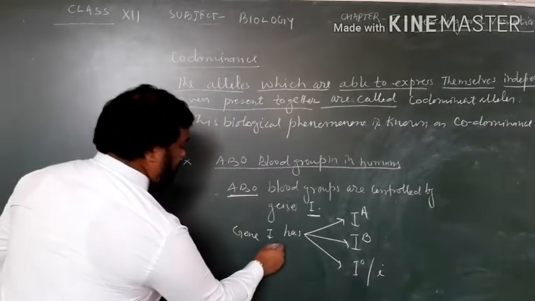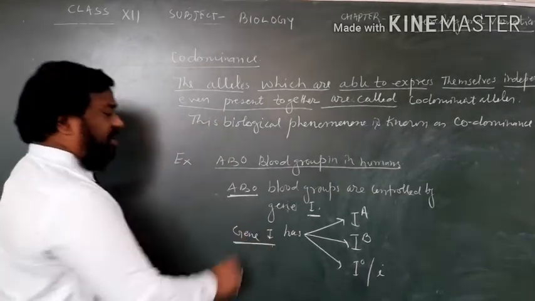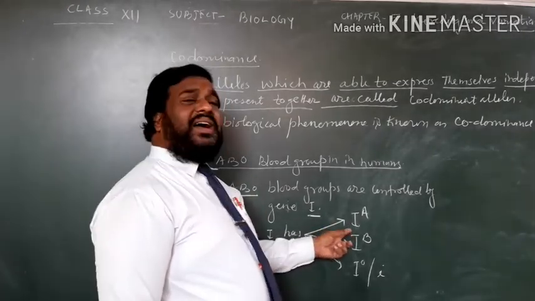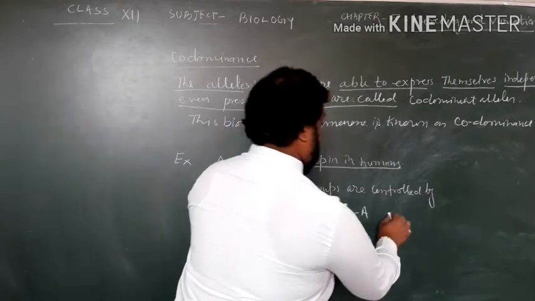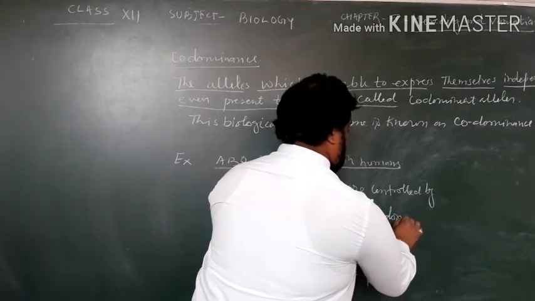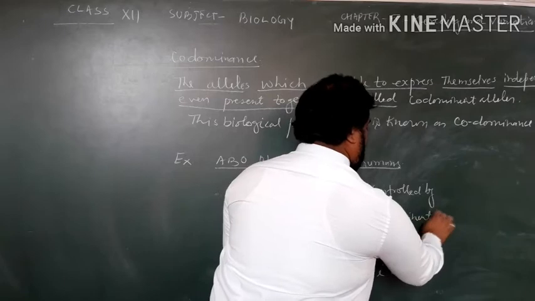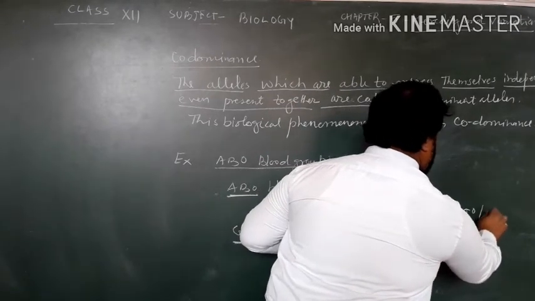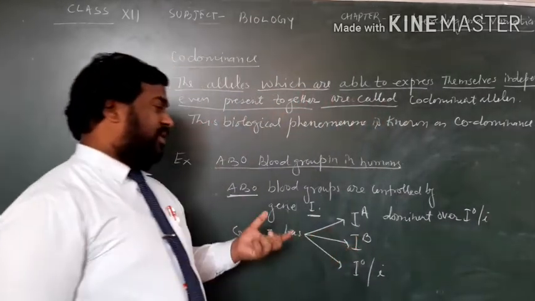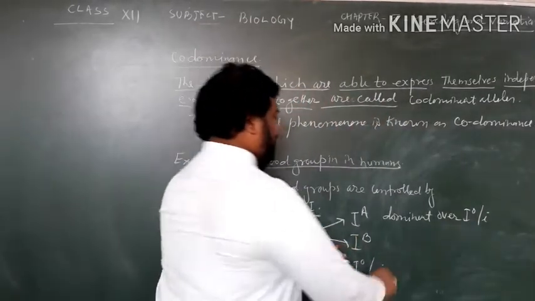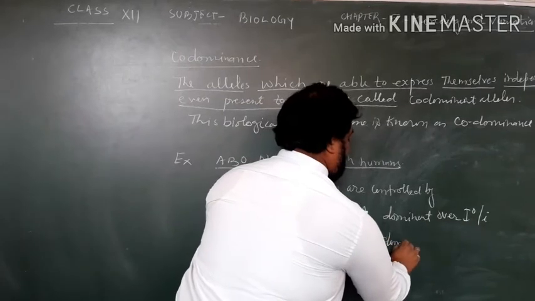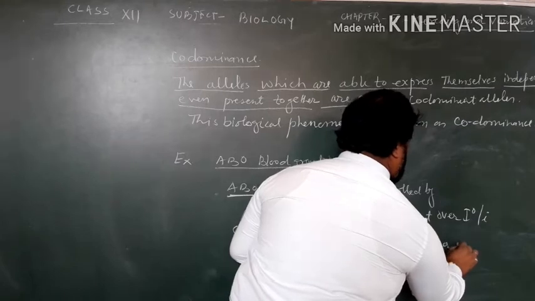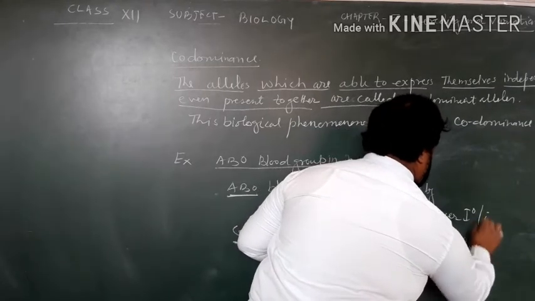So dear student, here this IA is dominant over I0 or small i, and this IB is dominant over I0 or small i.